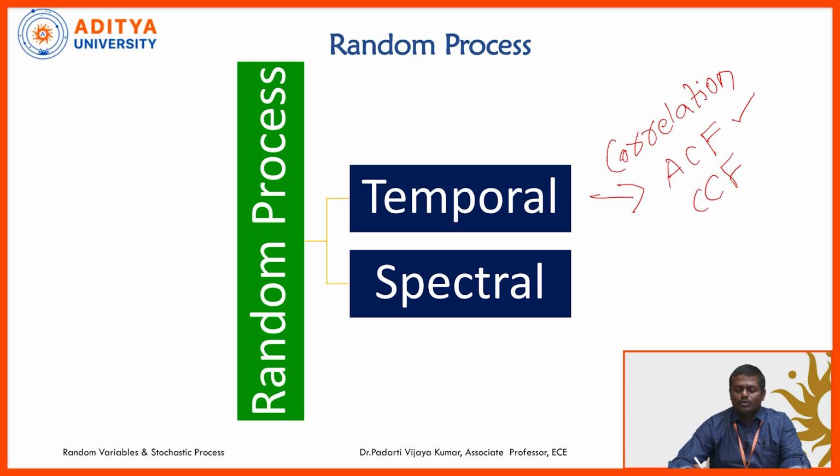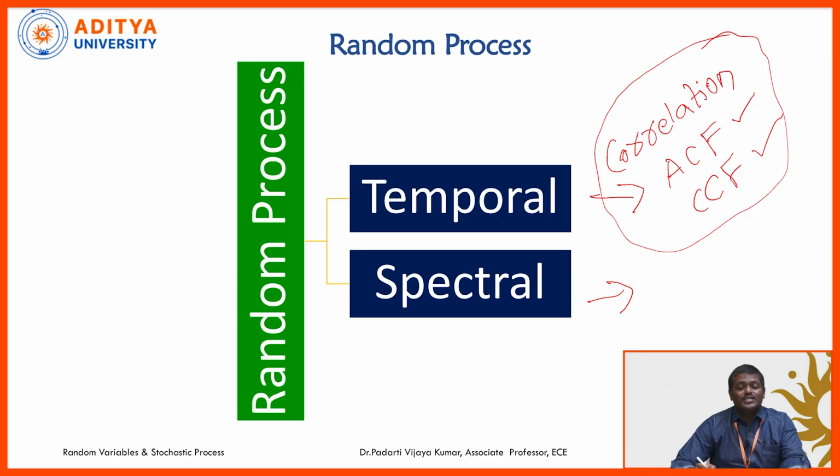We have seen that autocorrelation function is useful for measuring the similarity in the same random process itself. Simply by delaying, we will verify with the reference random process whether there is a similarity or not. And cross correlation function is used for finding the amount of similarity between two different random processes, namely x of t and y of t. So this temporal characteristics gives you the measure of similarity, and also we can compute the average value, deviation from the average value, and correlation, all these things.